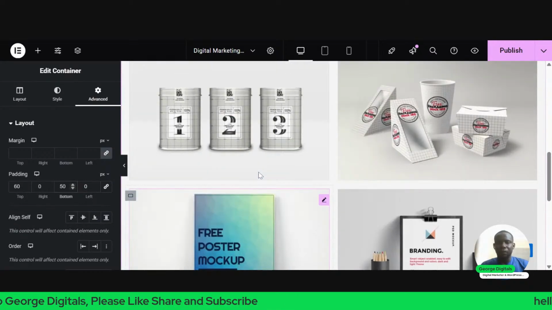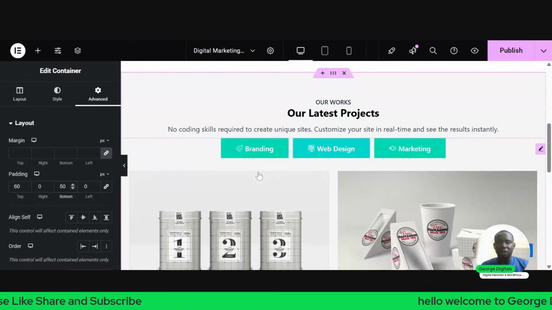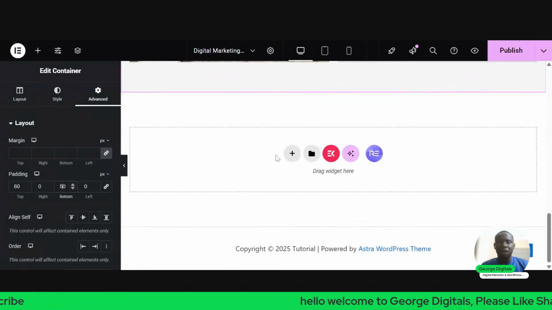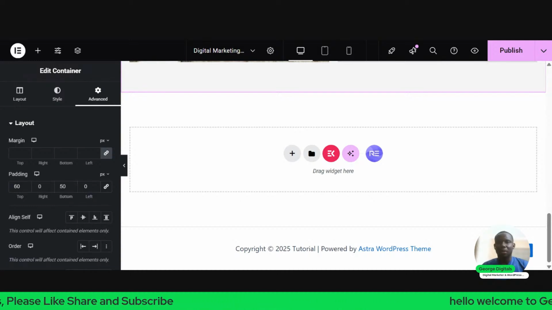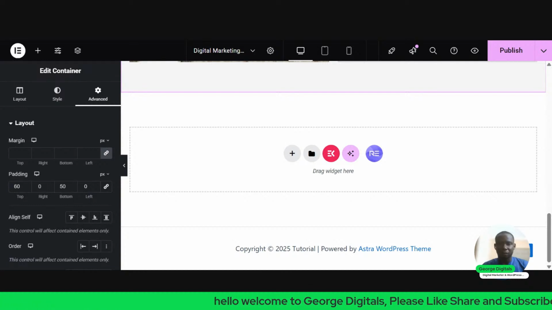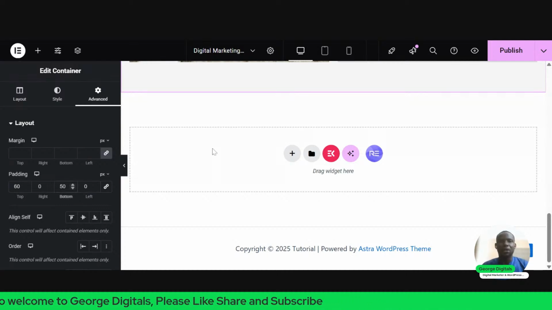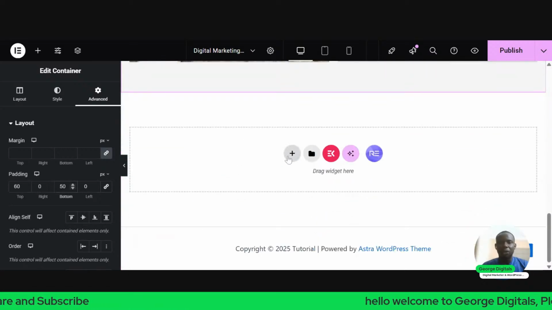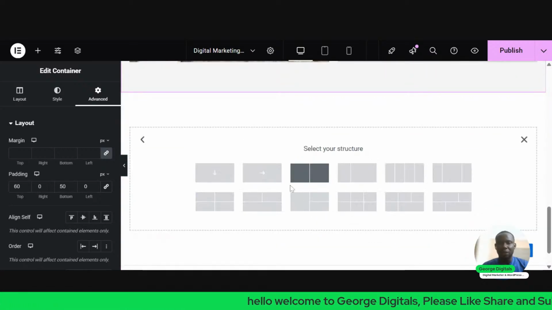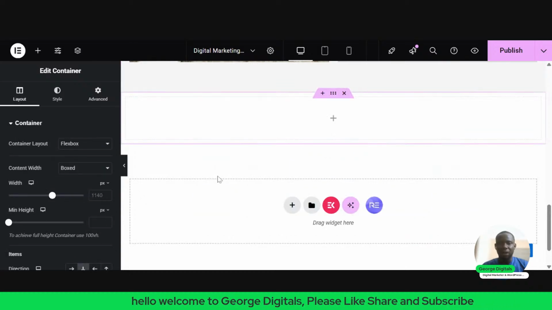Okay, so we are done with the second section. We started with this section, then we go to this section. Then I want to add the third section. So what I will do is I want to show you a shorter way of doing this same thing. Just click on this plus, click on this flex box, click on this column direction, this one.